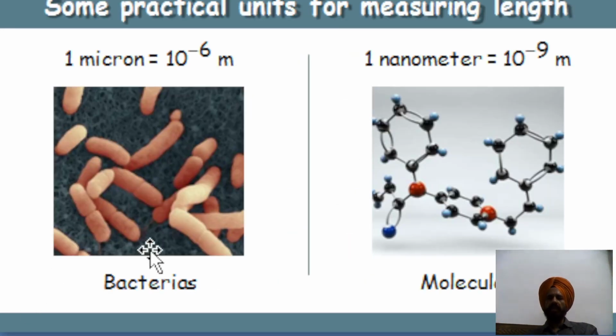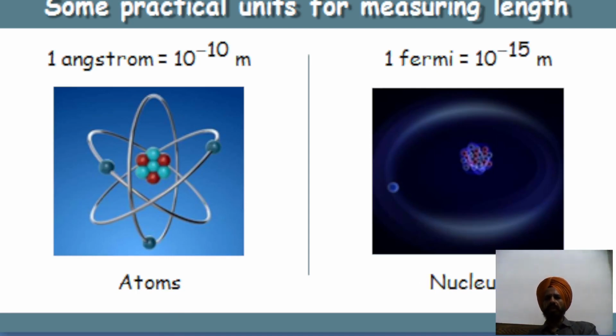Then next we have some practical units for measuring length. 1 micron we can write as 10 to the minus 6 meter. 1 nanometer is 10 to the minus 9 meter. These are for bacteria and molecules. Then 1 angstrom is usually written as 10 to the minus 10 meter; it is for atoms. And 1 fermi is 10 to the minus 15 meter; it is for the nucleus.